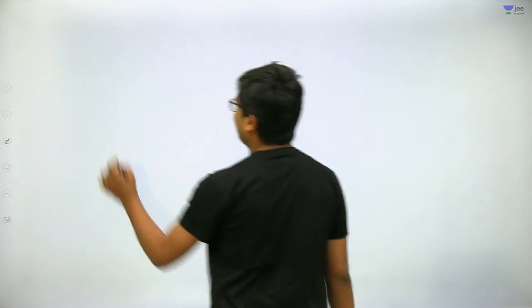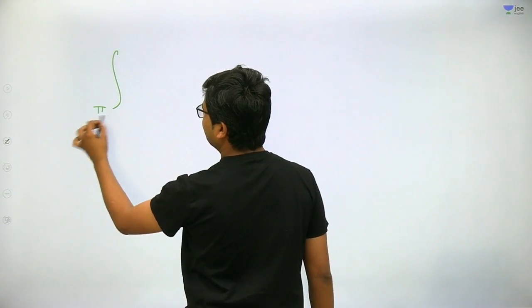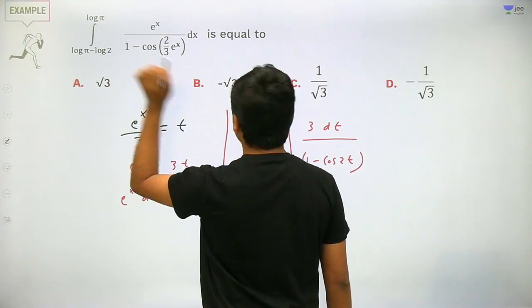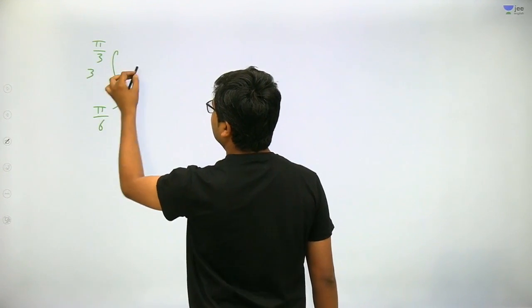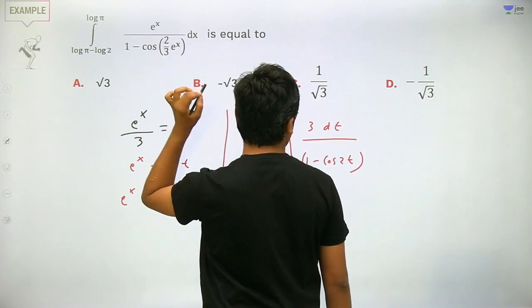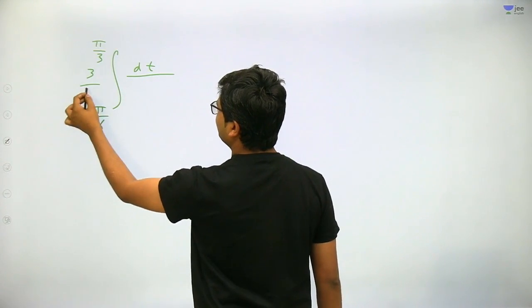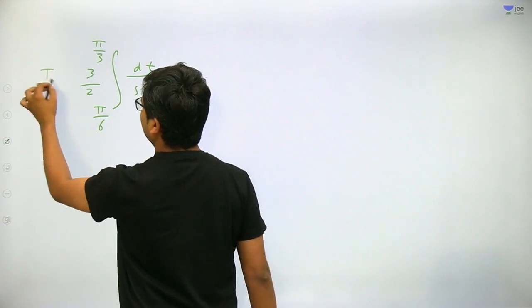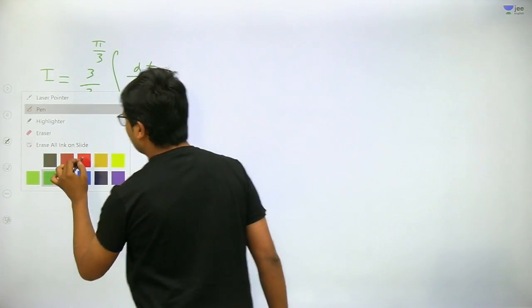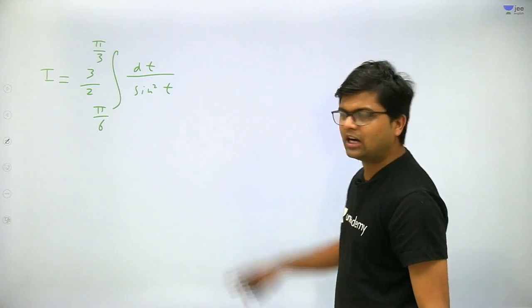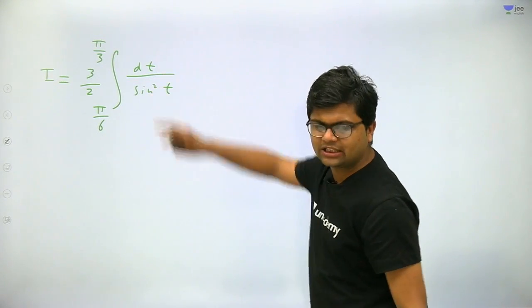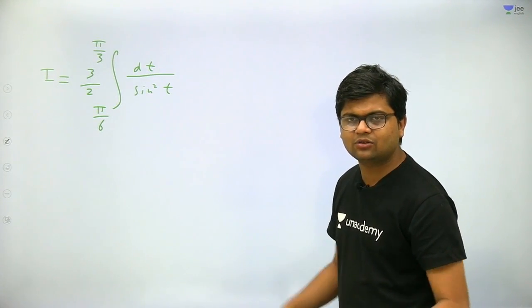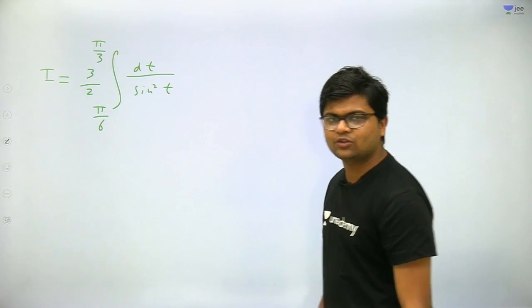So now in the next step, pi by 6 to pi by 3, and it will be 3 outside, dt upon 1 minus cos 2t. 1 minus cos 2t, 2 outside, it will be sine square of t. So this is the final I that we need to solve. Got my point? Yes or no? So I is equal to this. Now 1 upon sine square t can be written as cosec square t, and the integral of cosec square t is minus cot t.